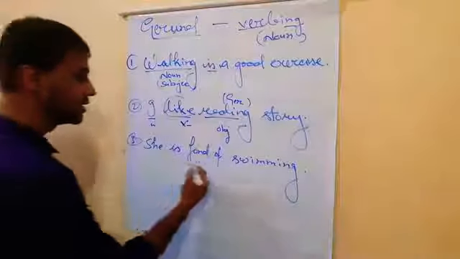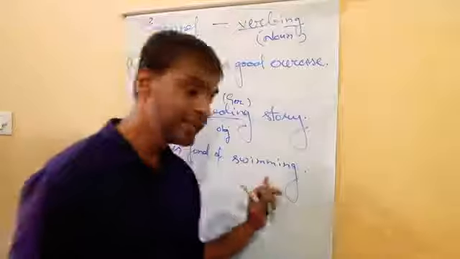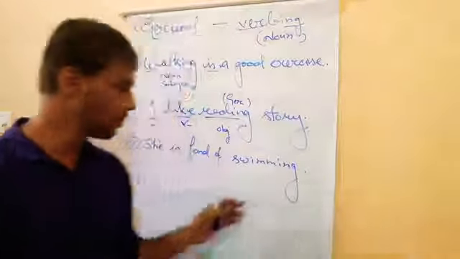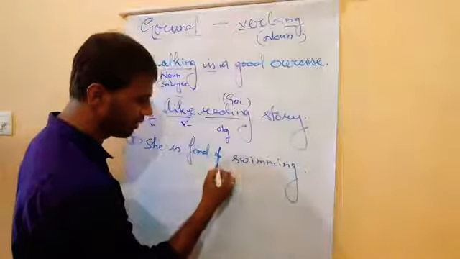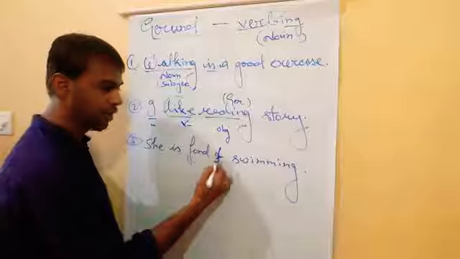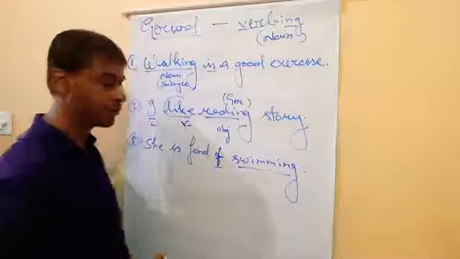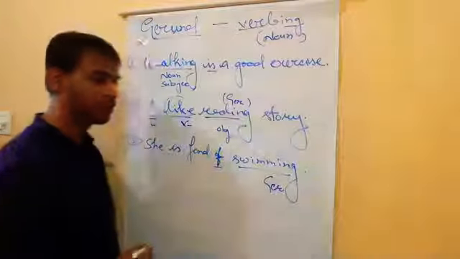Now see, she is fond of swimming. Gerund also works after the preposition. So this is the after preposition. See, of is here the preposition. So after of, if verb ing part comes, that is also known as a gerund. Clear, students? This is also gerund.